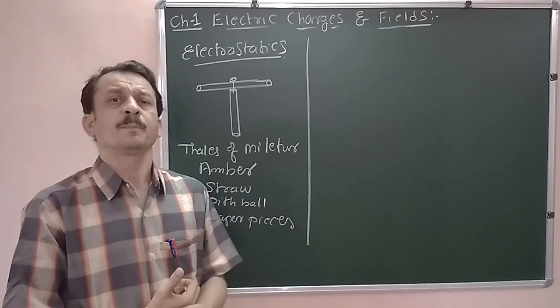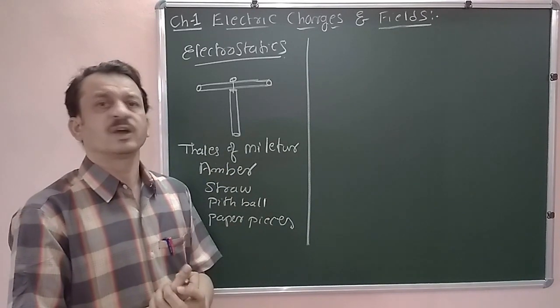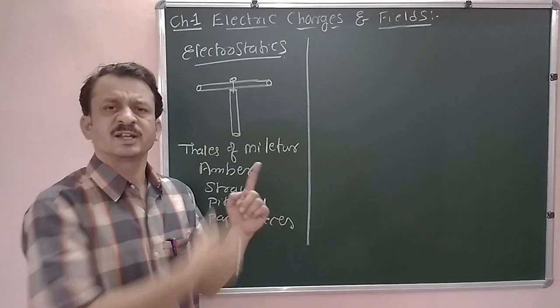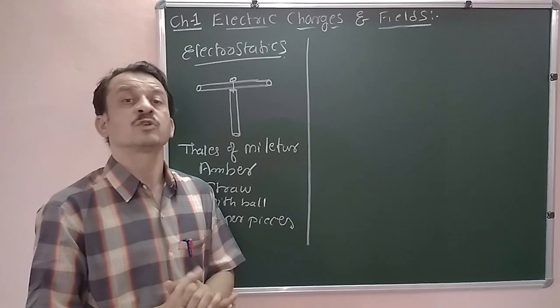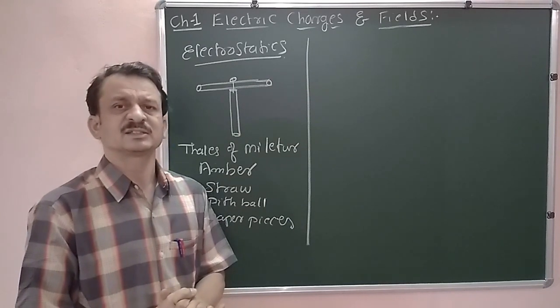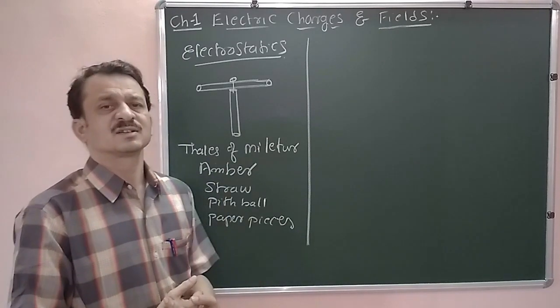We should take substances of suitable pairs. We are not taking one object and another object which are not at all related and rubbing them. No, it is not happening like that. You have to take proper substances.